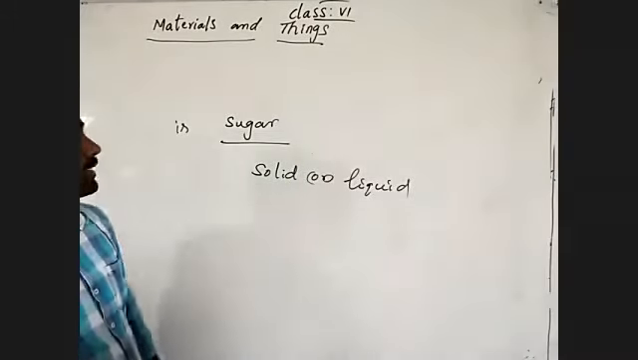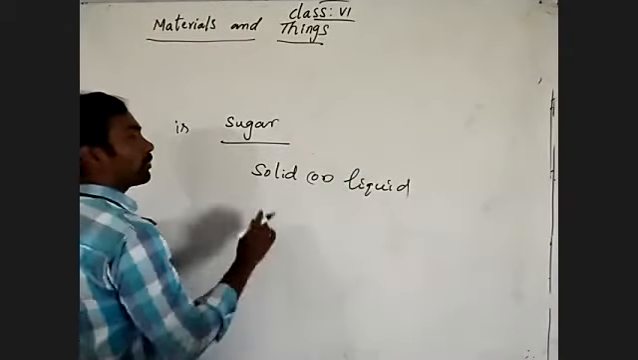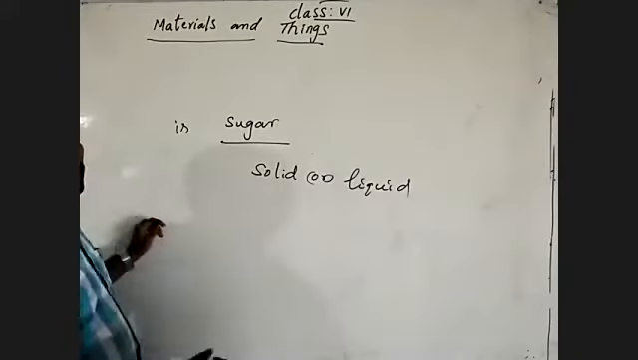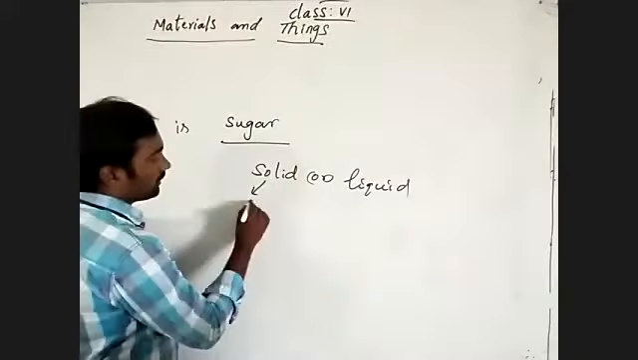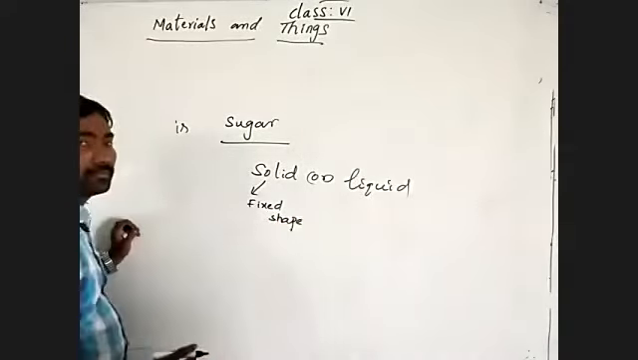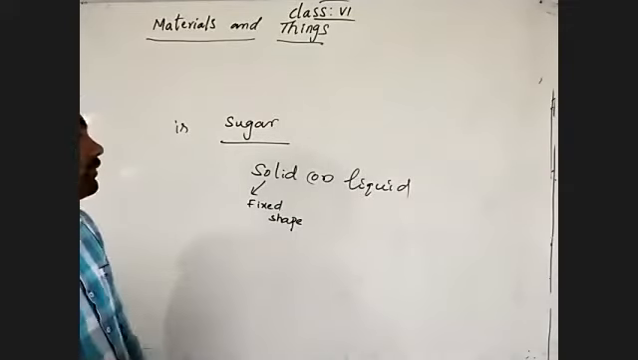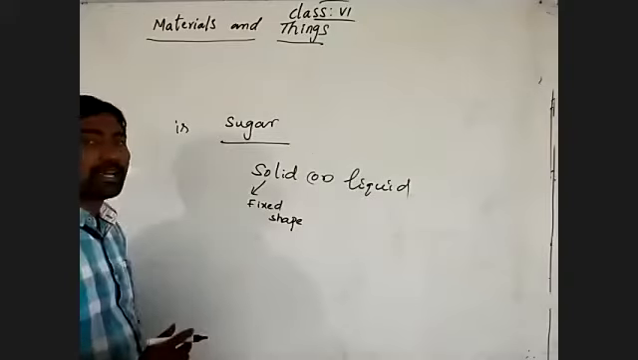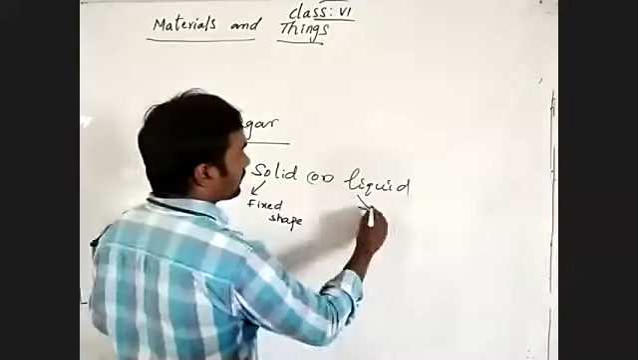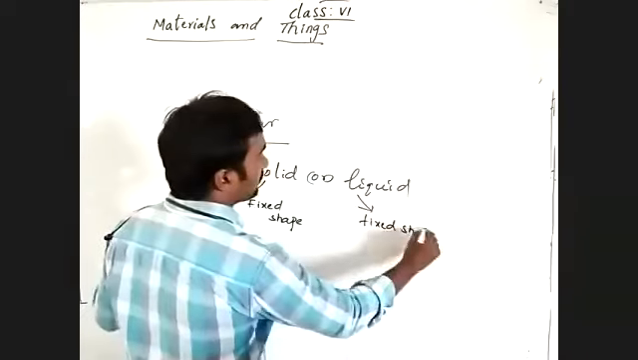Why am I asking this question? To say whether it is solid or liquid, we have to know the properties of solids and liquids. Solids have a fixed shape. Solid substances have a fixed shape, and liquid substances have no fixed shape.